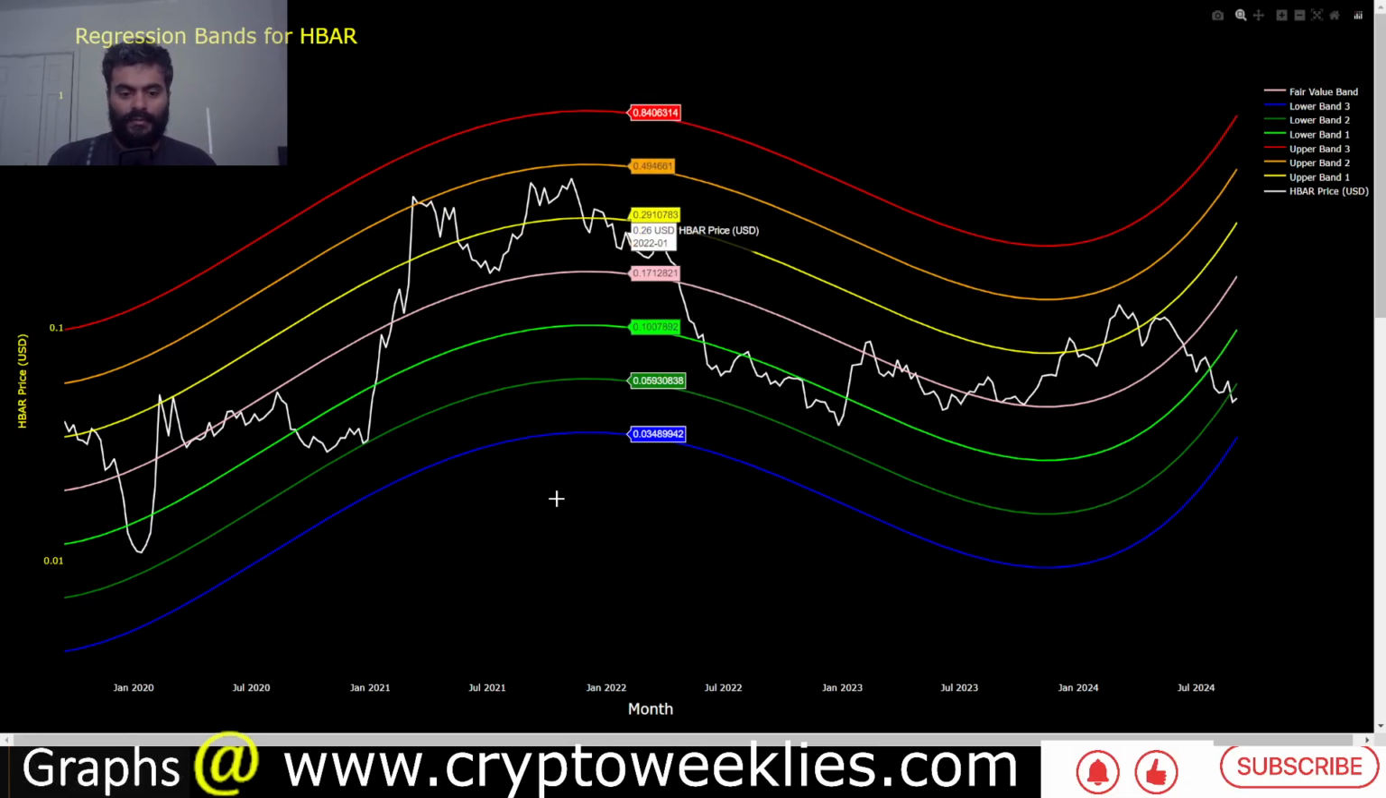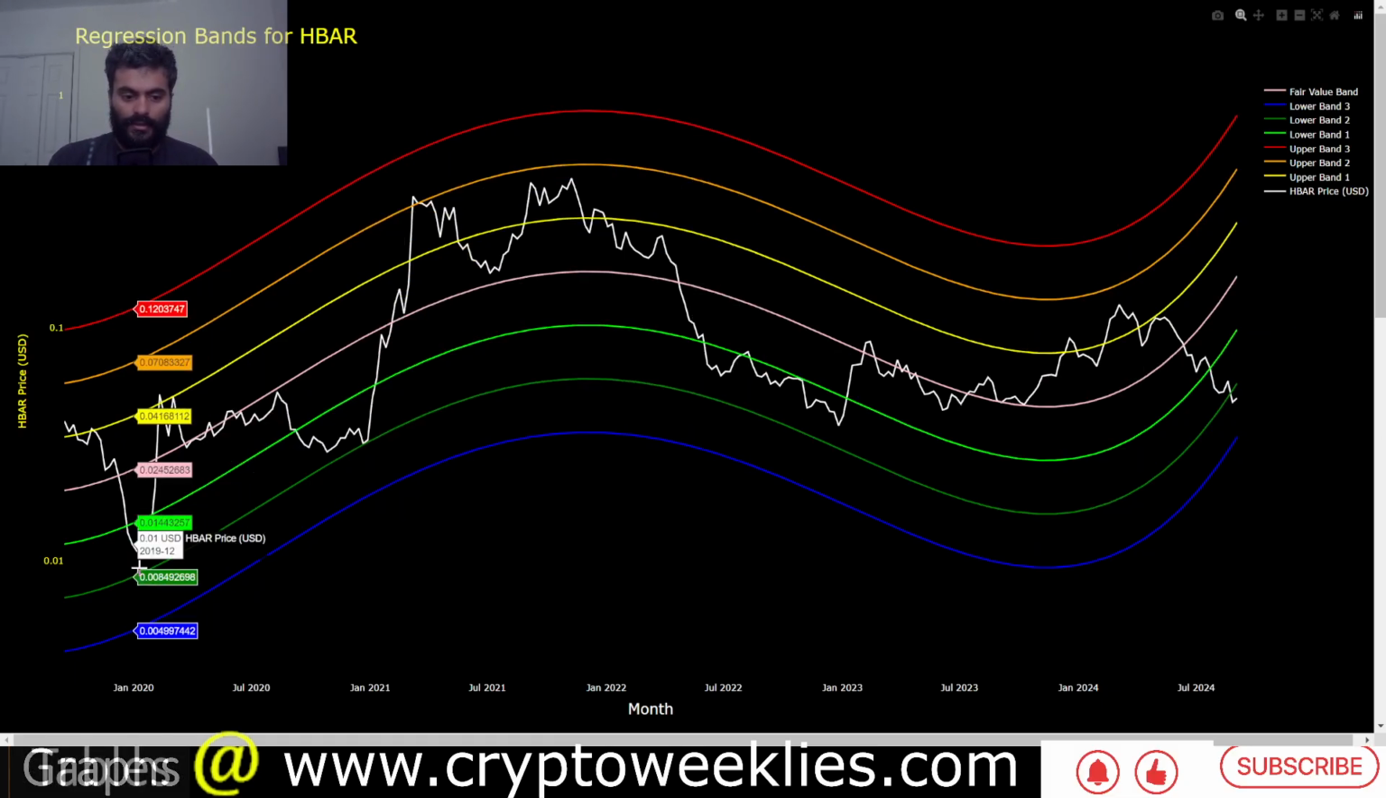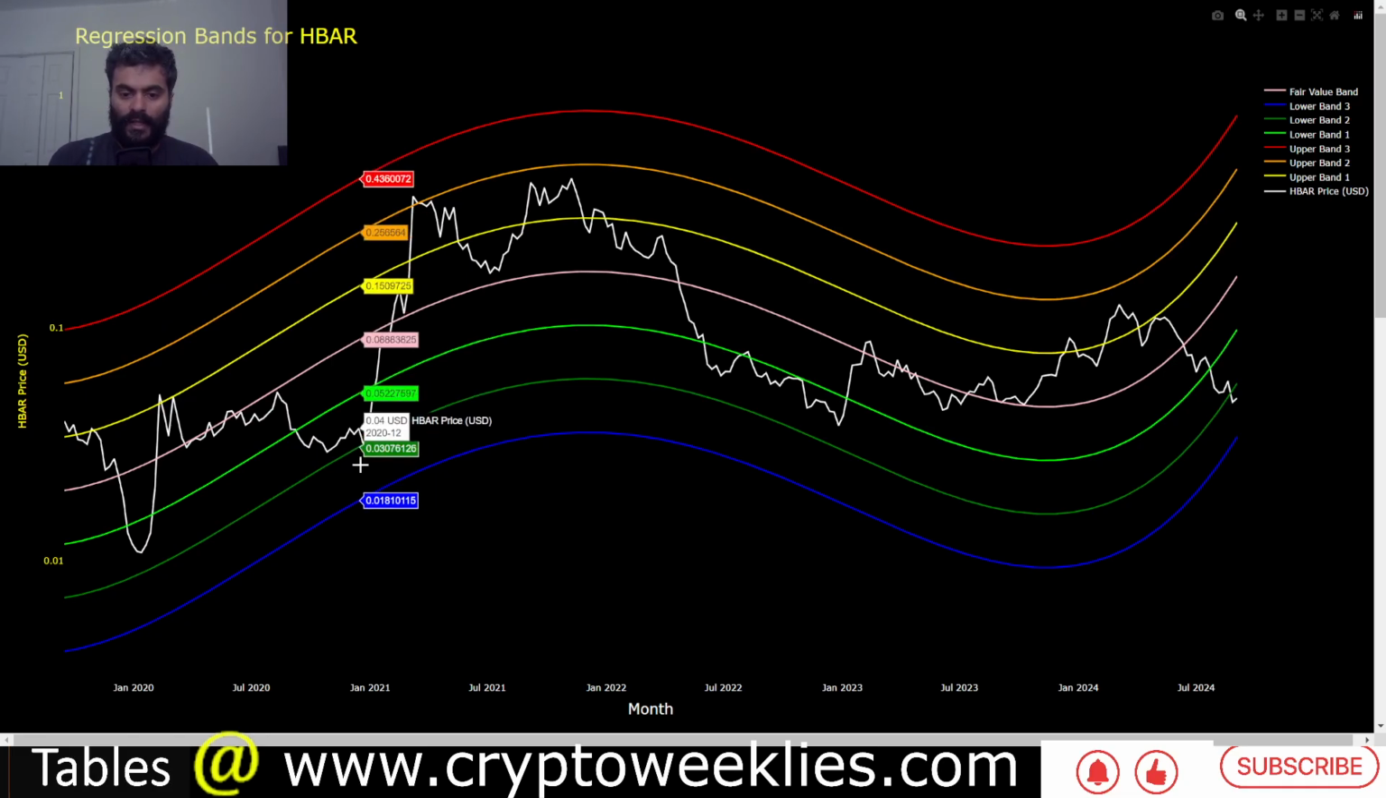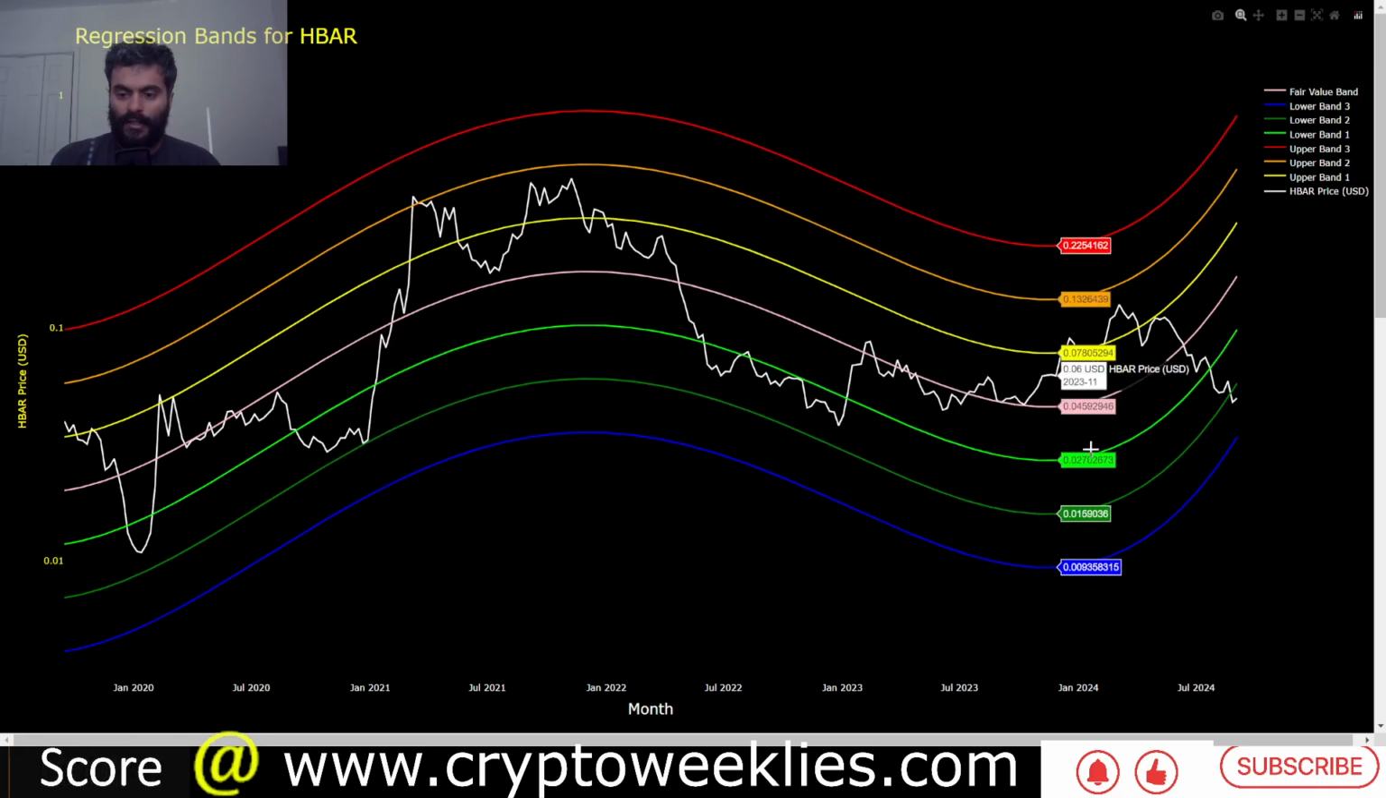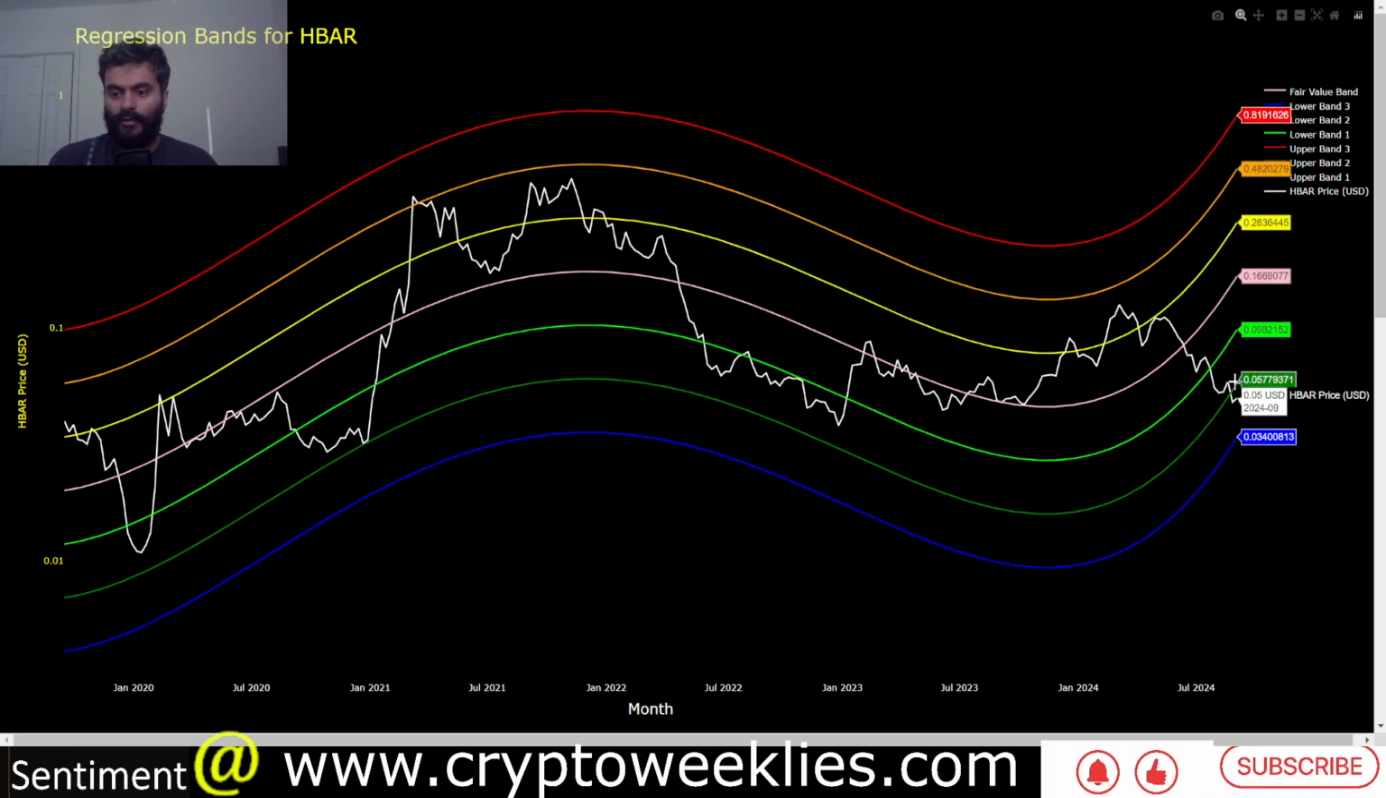And you can see whenever the price is closer to this 2 standard deviation line, which is the dark green line, that has marked a buy zone, a good buy zone for HBAR. This is again not financial advice.